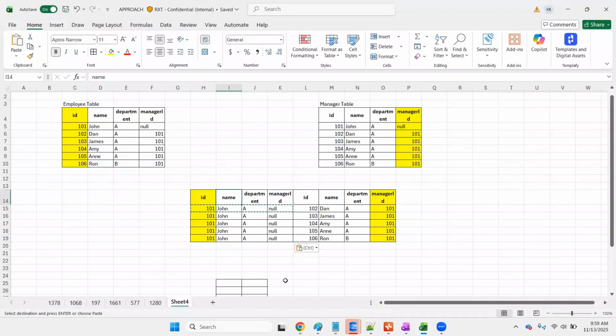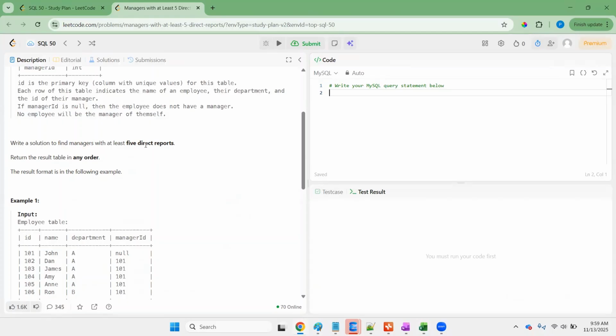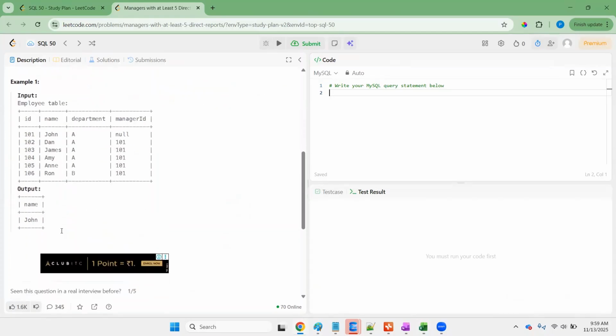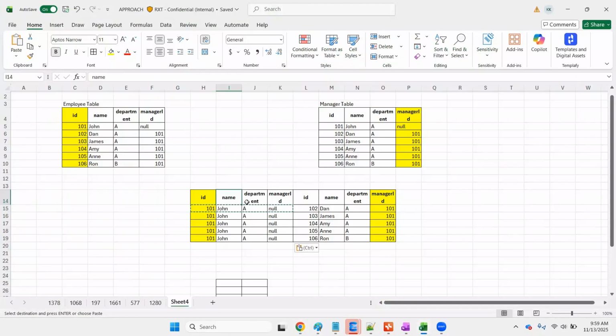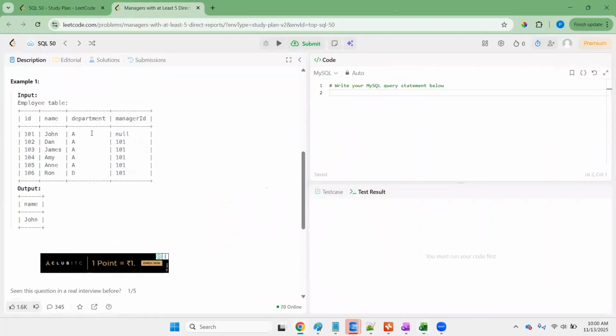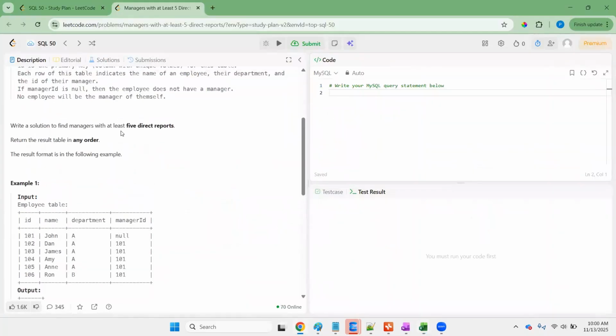So as you see, we have to get the name of the employee. So I'm just getting the name of the employee from this table. And also it has to be more than 5, right? Greater than or equal to 5.